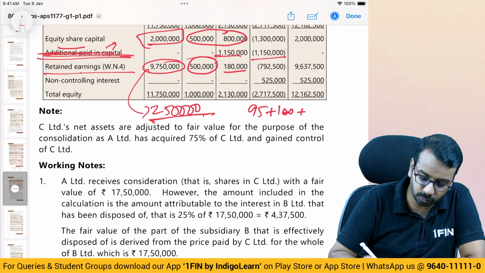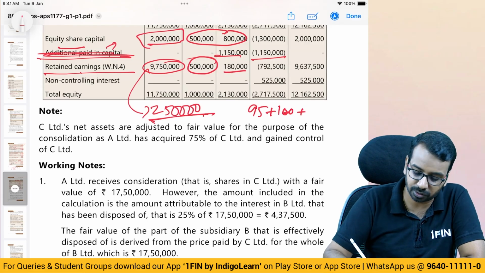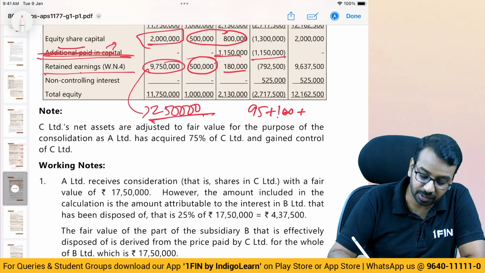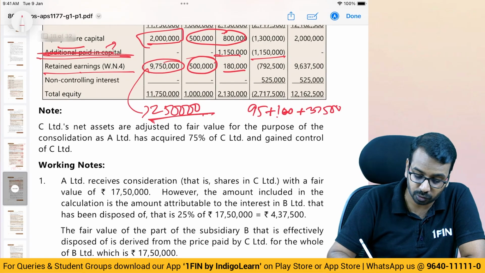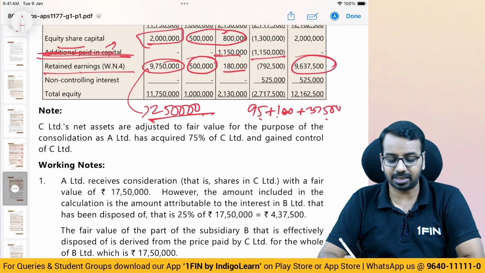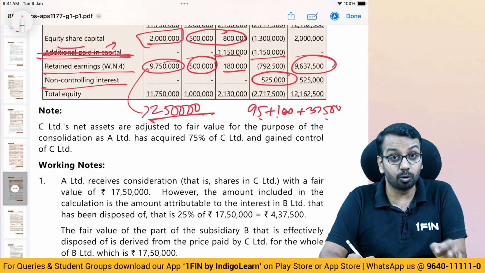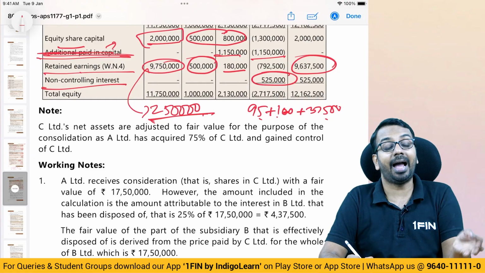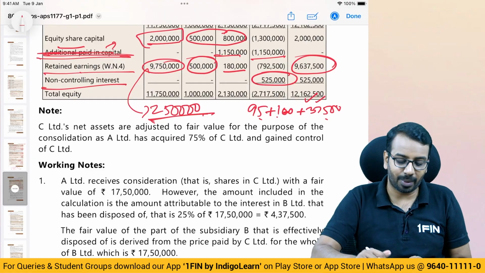Plus, out of this 1,80,000, there is nothing in the post-acquisition. Everything is on the date of acquisition. So 95 plus 1, 96 lakhs. When we disposed of the 25% stake, we made a gain of 37,500. So 96 lakhs plus 37,500, 96,37,500, and non-controlling interest 5,25,000. This includes non-controlling interest in C and non-controlling interest in B. Okay, so that is how we get to the balance sheet.